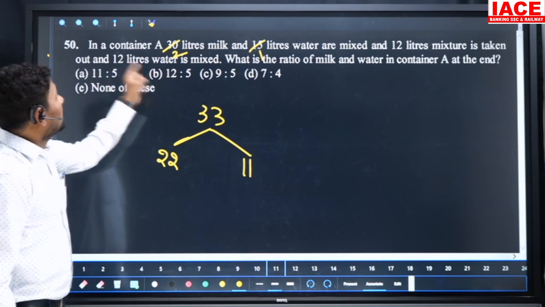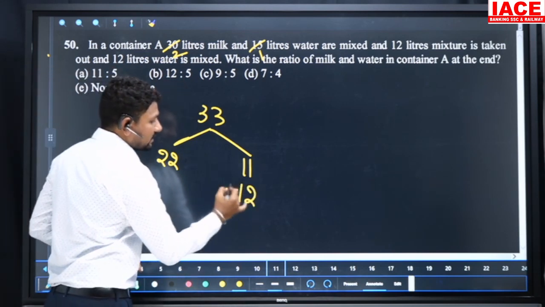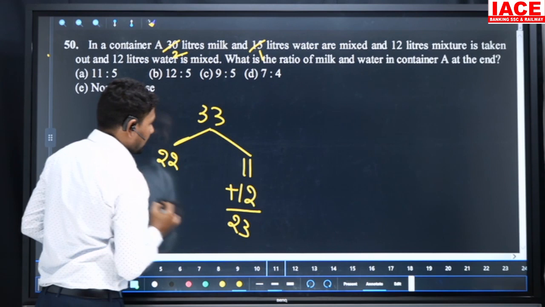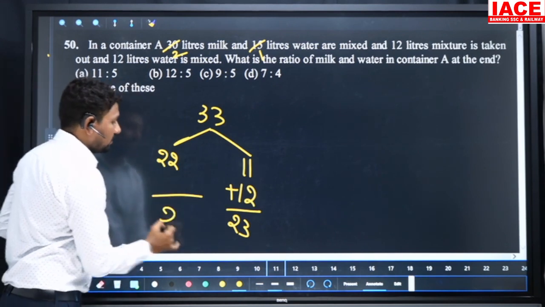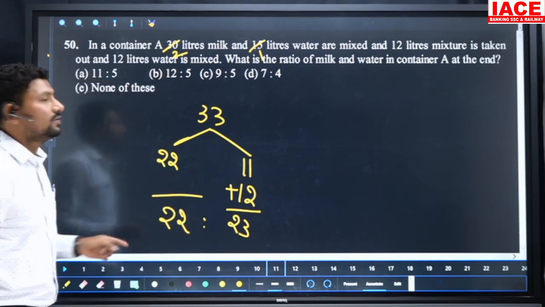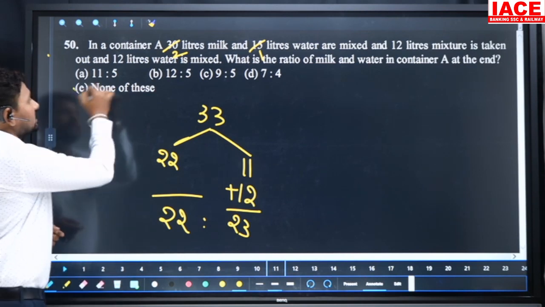And now 12 liters of water is extra mixed in. It is becoming 23, and we are not mixing any milk, it is 22. Our ratio of milk to water is 22 is to 23. There is no such option. Our option is none of these.